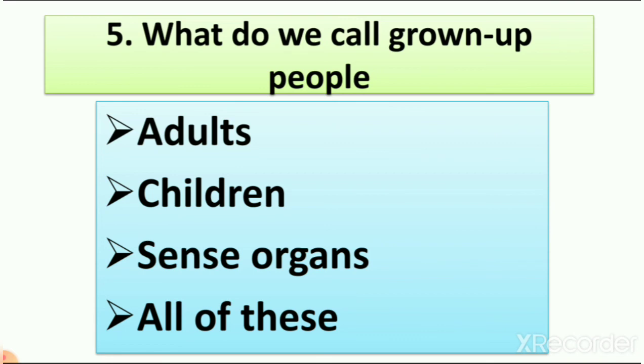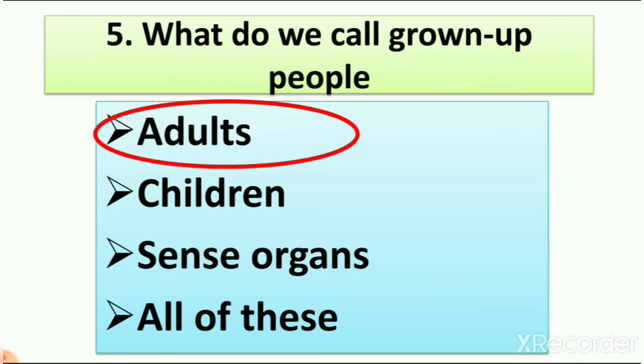Then when we learn about children, we learn that children are growing up people. It means they are growing. And when we learn about adults, we learn that adults are grown up people. It means they are already grown. Now they are not growing, right? So what is the answer? What do we call grown up people? Adults, right? So the answer is adults, right?